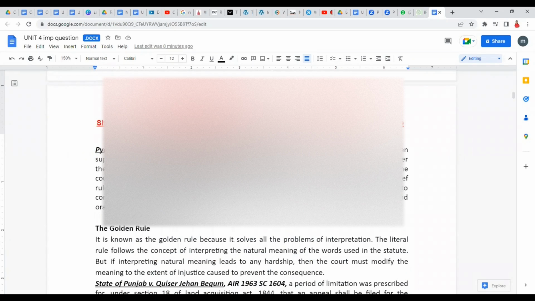Okay, there was another case which was Indian. We'll see this. This is also where mischief rule was applied to address the shortcoming. So we try to see for what reason or what purpose this legislation was introduced. Is that purpose satisfied or not? If that purpose is not being satisfied, we try to understand the legislation or a certain provision in such a way that it can be addressed.